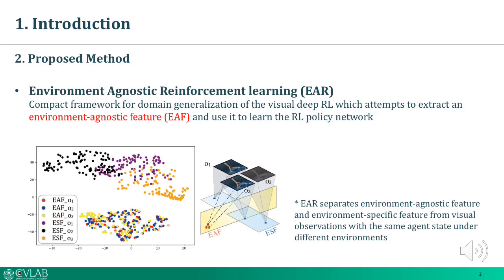To deal with this issue, we propose a novel generalization method termed Environment Agnostic Reinforcement Learning, EAR, which is a compact framework for domain generalization of visual deep RL. To be more specific, our method attempts to extract an environment agnostic feature, EAF, and use it to learn the RL policy network.